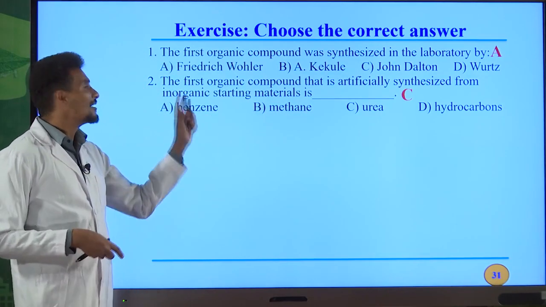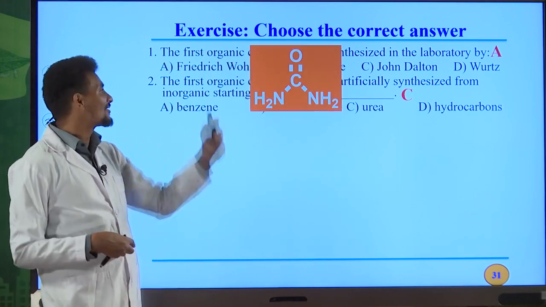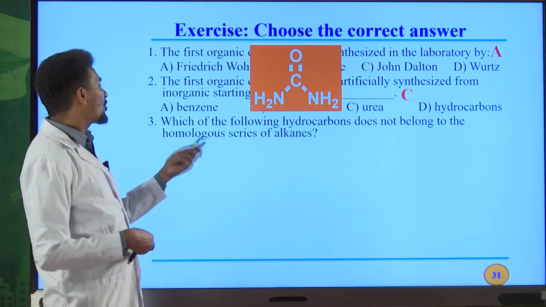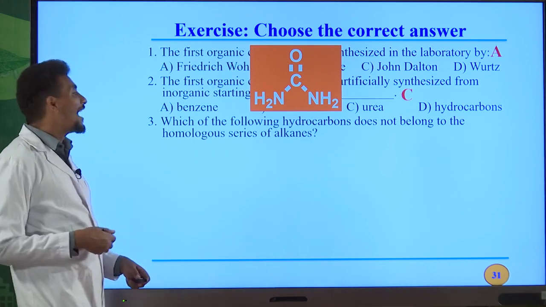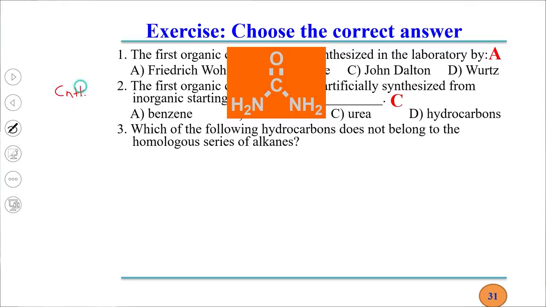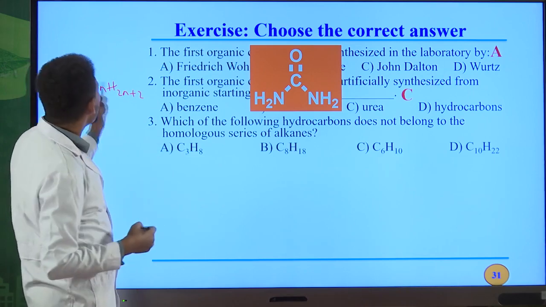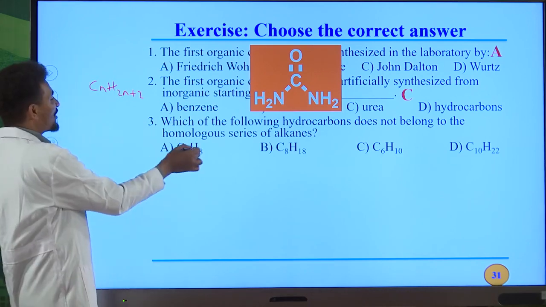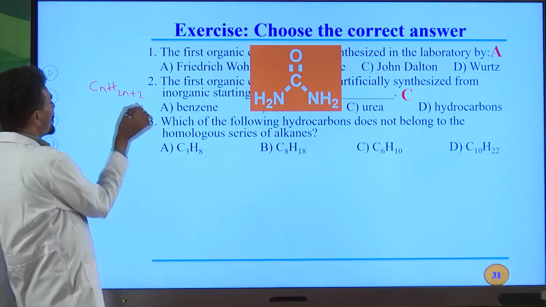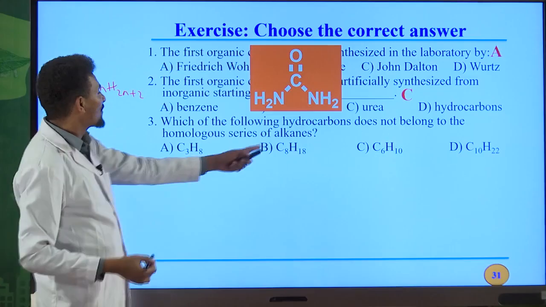Urea is the first organic compound synthesized in the laboratory, and this is the structure for urea. Third question. Which of the following hydrocarbons does not belong to the homologous series of alkane? You can use the general formula for alkane, CnH2n+2. If you remember this one, you can easily answer this question. For example, C3H8. If n is 3, then 3 times 2 is 6, plus 2 is 8. C3H8, this is an alkane.